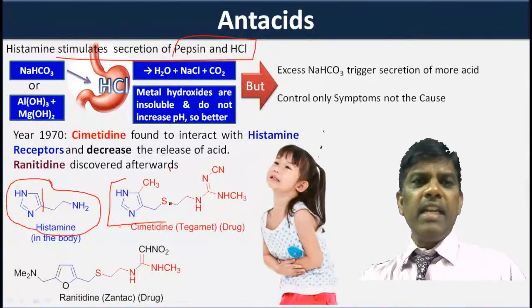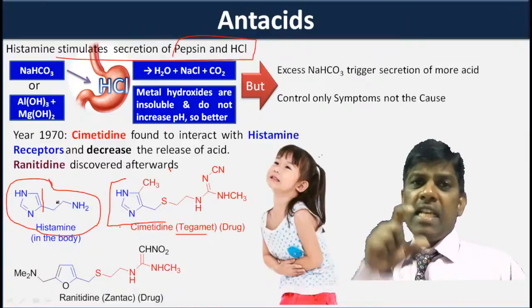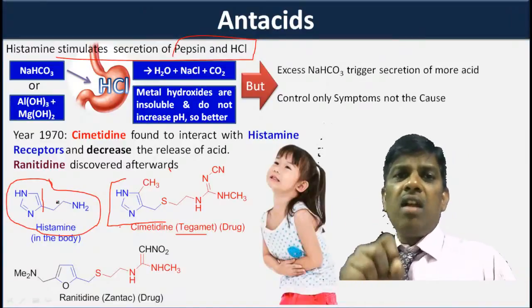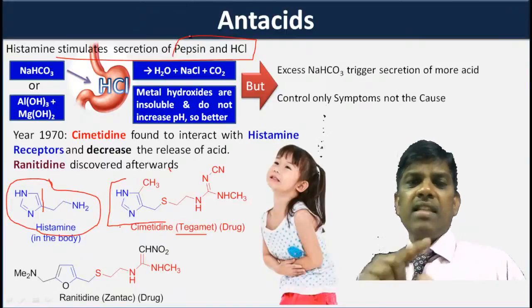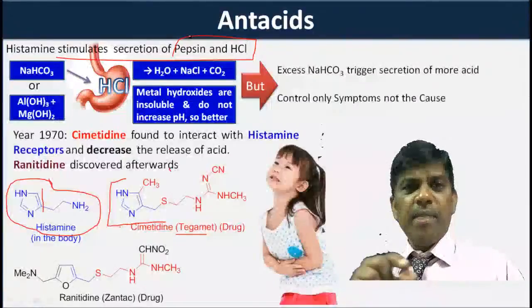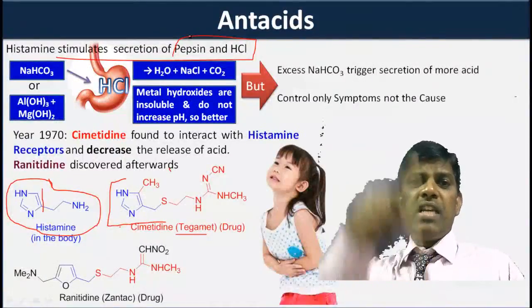This cimetidine is a drug, and the common marketed name is Tagamet. It acts on the receptors the same as histamine, and it specifically sits on the receptors where histamine produces pepsin and HCl. Yes, cimetidine is an antihistamine, but it sits only on the gastric juice producing receptors.